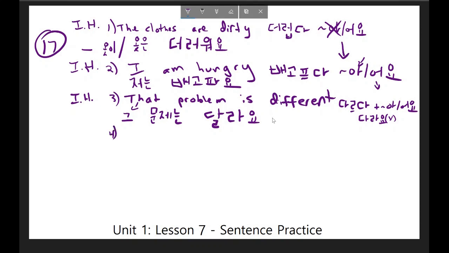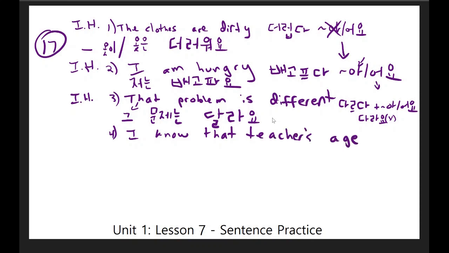The fourth sentence I want you to try is I know that teacher's age. And let's conjugate that using the formal high respect form. I'll give you 10 seconds and you can start now.